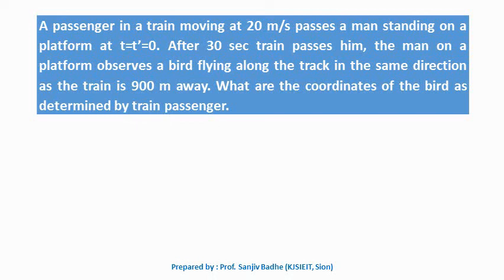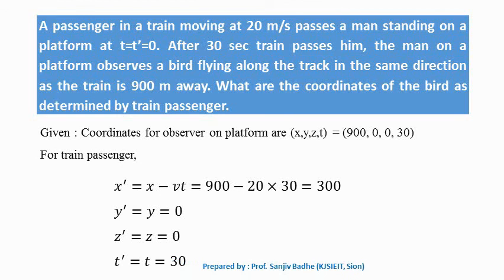Using Galilean transformations, we have to solve this problem. First we will write the coordinates for the observer on the platform. They are 900, 0, 0, 30. The x coordinate observed by the passenger who is in frame S prime will be equal to x minus vt. v is the velocity with which the train is moving, and t is the time, 30 seconds.